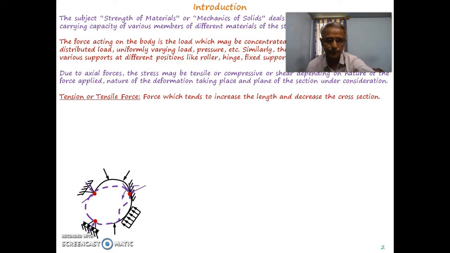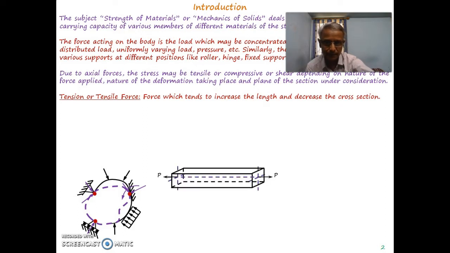A force which tends to increase the length of the particular structure, and due to that increase in length the cross section gets decreased, is called a tensile force.